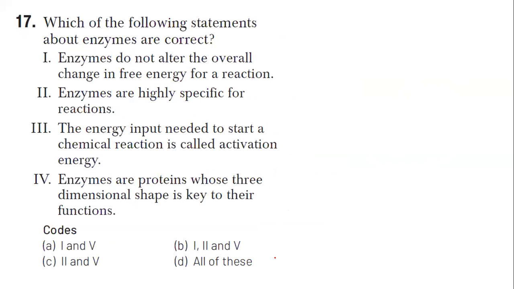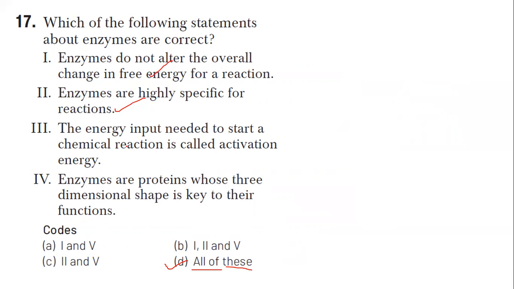Question number 17. Which of the following statements about enzymes are correct? Which among the following statements are correct? Let's read one by one, but I'll tell you the answer. It's option D, all of the above, all the statements are correct. Enzymes do not alter the overall change in the free energy of a reaction. True. Enzymes are highly specific for reaction.